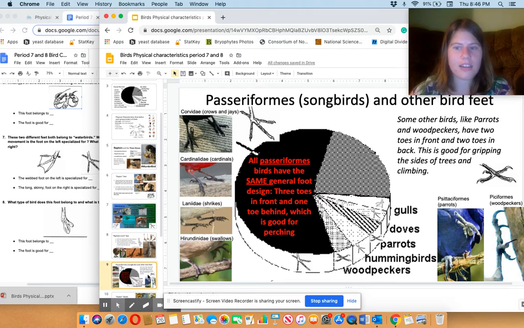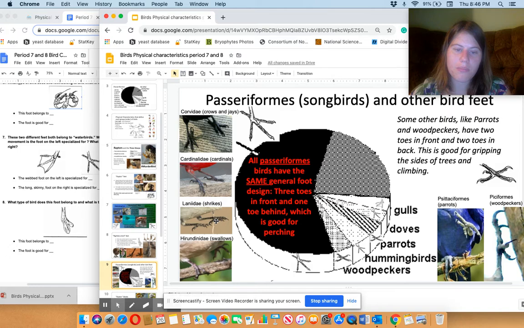Well, actually, there's not. That's what I was trying to show. Because all passerine birds have the same general foot design. 3 toes in front, 1 toe behind, and that's good for perching. So this is your standard passerine foot. And you see it in corvids, crows and jays. 1 toe in back, 3 in front. Cardinals, 1 toe in back, 3 toes in front.